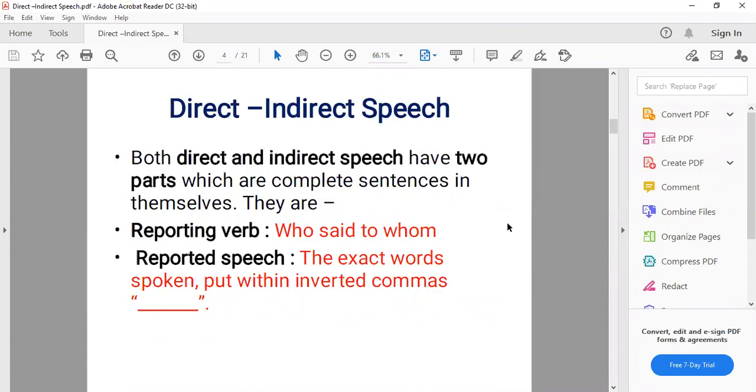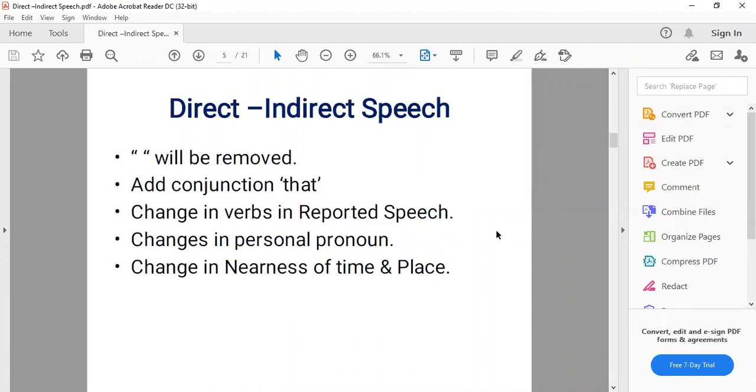The reporting verb tells us who said to whom, that the action or the thing or whatever is reported is said by whom and to whom, कौन उसको कह रहा है और किसको कह रहा है. Then in the inverted commas we have the exact words spoken by the speaker, that is known as reported speech. After this we discussed the changes we make while changing direct into indirect speech.